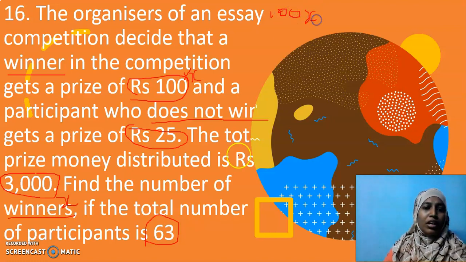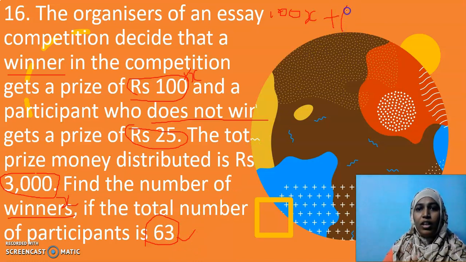The winners can be 10 winners or 20 winners. If there are 20 winners, 2000 rupees has been given for winners. If there are 10 winners, 1000 rupees has been spent for winners. Now, how many participants did not win? Here is a clue. Totally 63 were there in the participants.